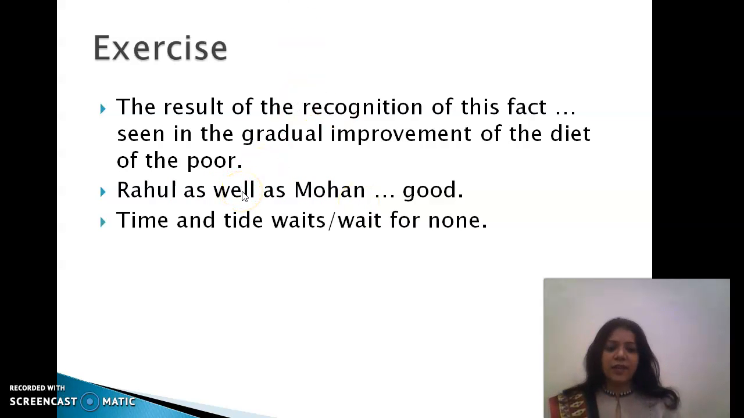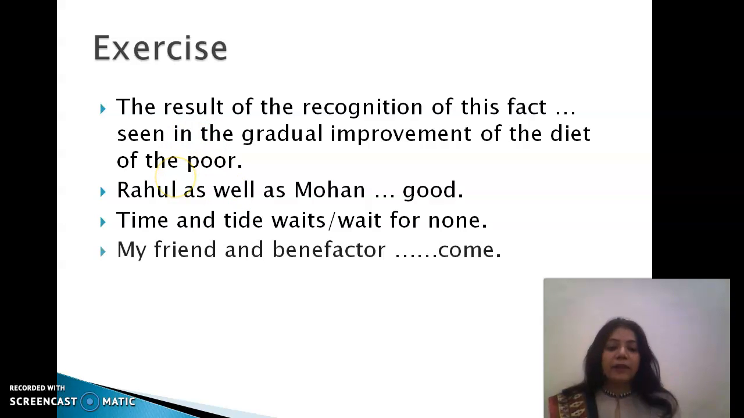Time and tide, it's a famous proverb. We all have been using it and we all are aware that it is weights. Why? I'm sure that you are able to answer now. Since time and tide both refer to one idea, we'll be using a singular verb which is weights. My friend and benefactor. Since my friend, who is the benefactor, both words refer to one person. The same person is my friend as well as benefactor. So that person has come.